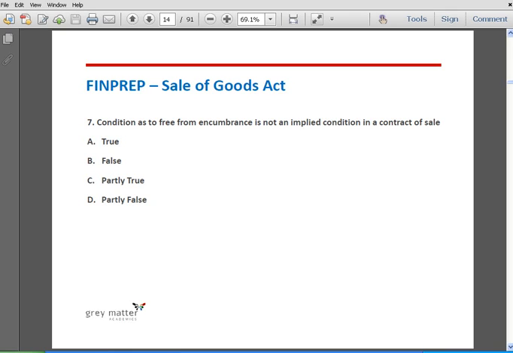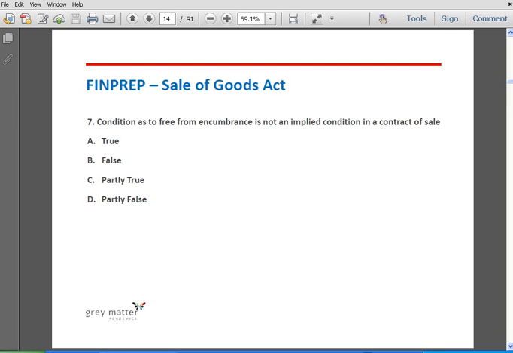Question number 7. Condition as to free from encumbrance is not an implied condition in the contract of sale. The options are A true, B false, C partly true, and D partly false. The correct answer is A, true. As discussed, this is one of the implied conditions, and hence it is self-explanatory.